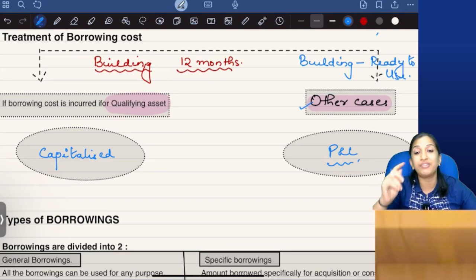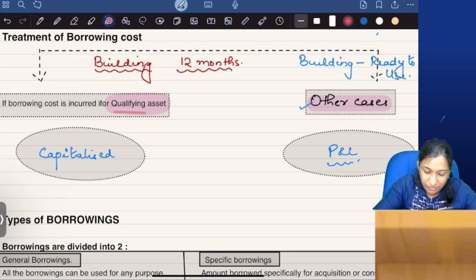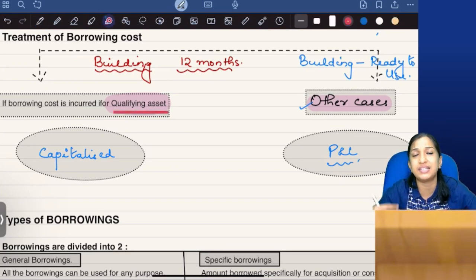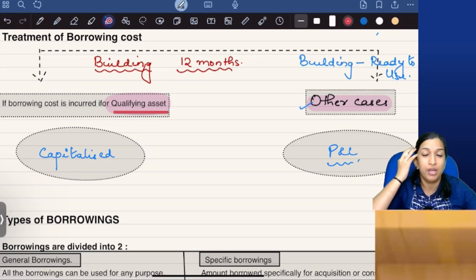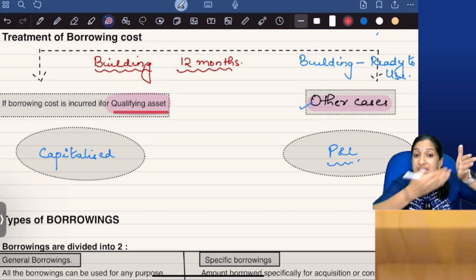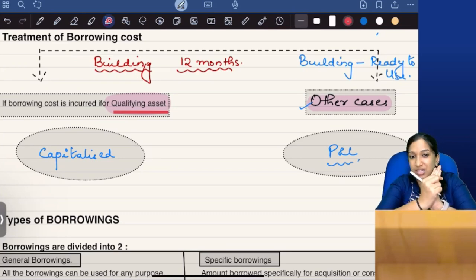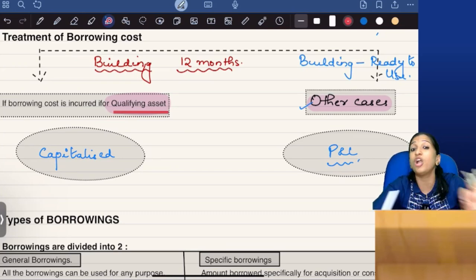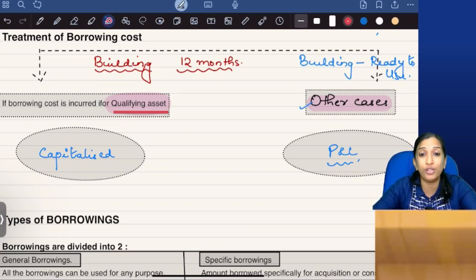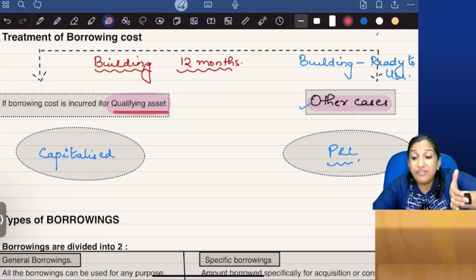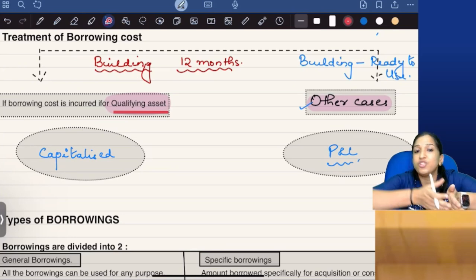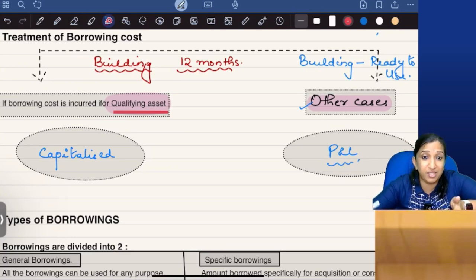So still I don't have clarity what are qualifying assets. That we discussed, qualifying assets are assets that take substantial period of time for its intended use. But Ind AS 23 is not giving you a list of items which are qualifying assets and which are not. So what should I do? You need to find out the date when you spend amount for the asset. Even if I spend amount on the asset, it is not ready for my intended purpose, intended use.